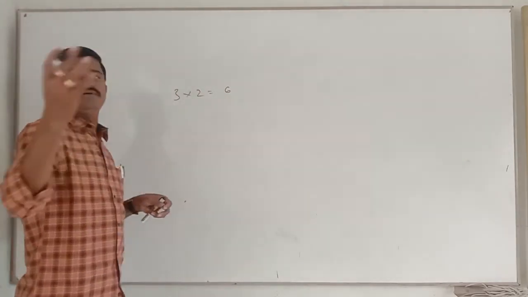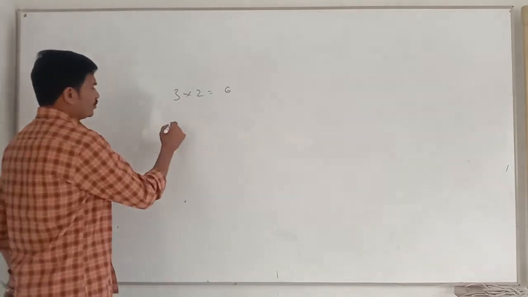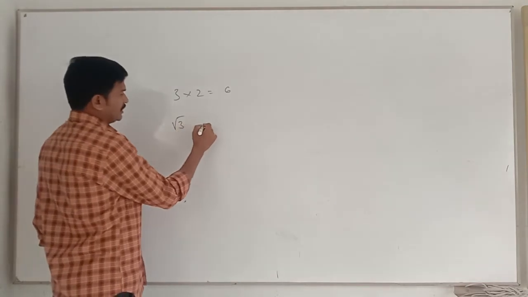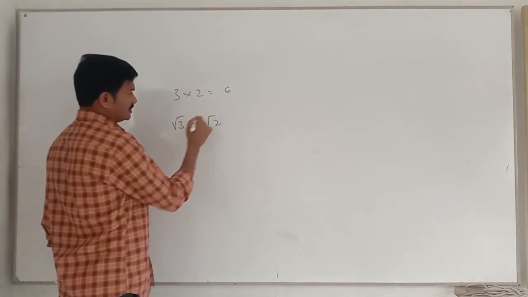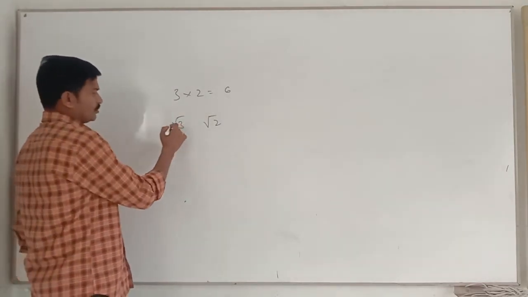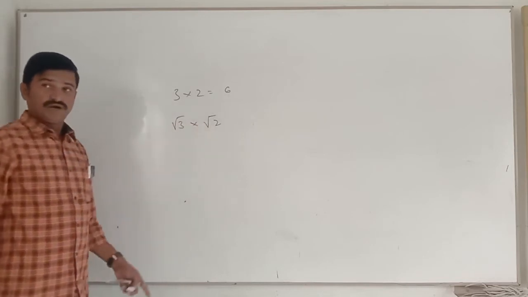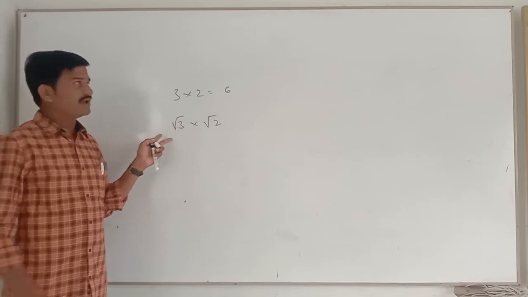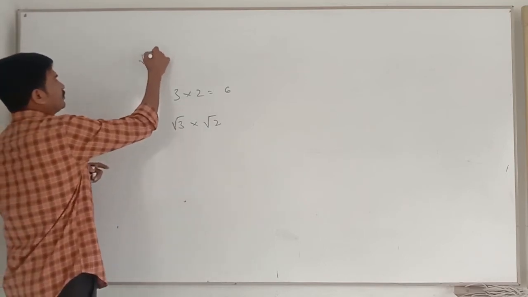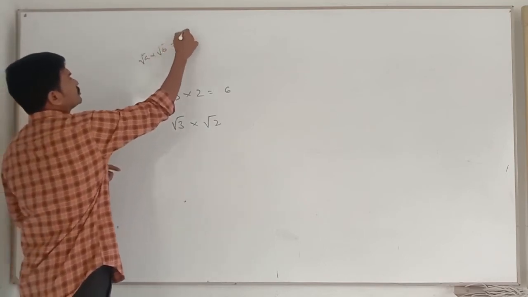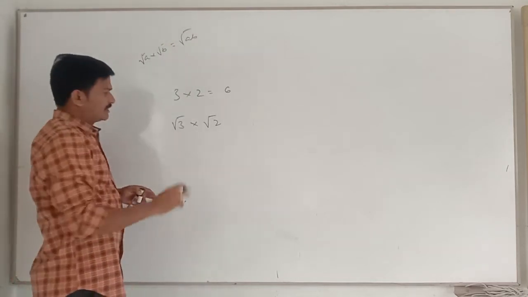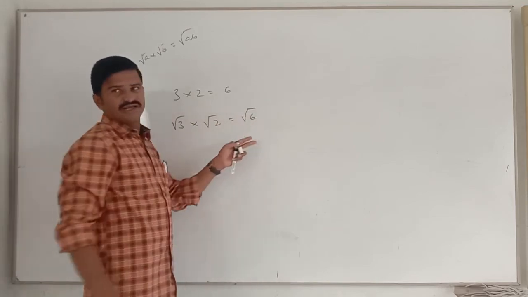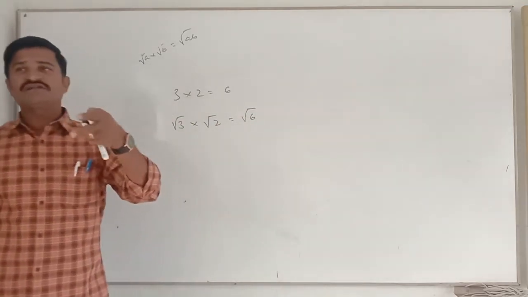Now let us take two irrationals. Root 3, is it an irrational or not? And root 2 is an irrational or not? Root 3 into root 2. By using laws of indices, we know how to multiply this. Root a into root b equals root ab, right? That means root 3 into root 2 equals root 6. It is also irrational. So product of two irrationals is always irrational.